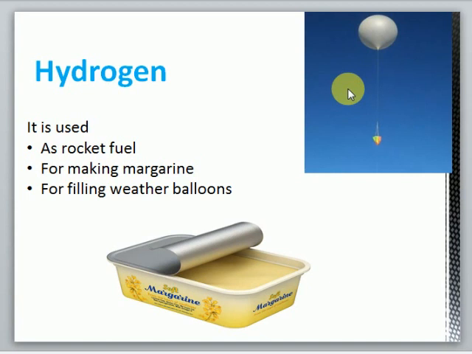Okay, these weather balloons are sent to the atmosphere, and they carry small instruments. Those instruments are actually used to send back information about weather conditions. Okay,